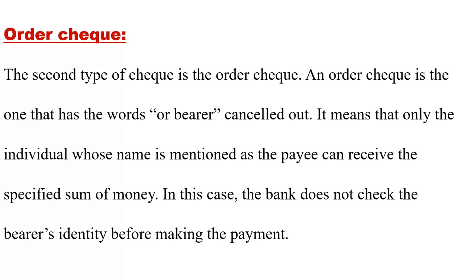The next check is the order check. This is the second type of check. An order check is one that has the words or bearer cancelled out. In the bearer check, the words or bearer will be written, but in the order check, the bearer will be cancelled out. It means the person whose name is mentioned will only receive the specified sum of money, but the bank will check the identity, whether this person is the same or not, before making the payment. So this is called order check.